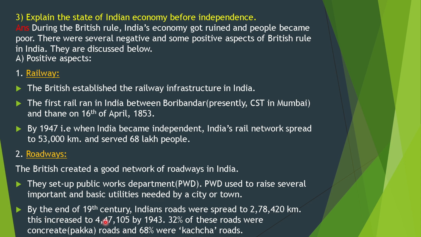By the end of the 19th century, India's roads were spread to 2,78,420 kilometers. This increased to 4,47,105 by 1943. 32% of these roads were concrete Pakka roads and 68% were Kacha roads.